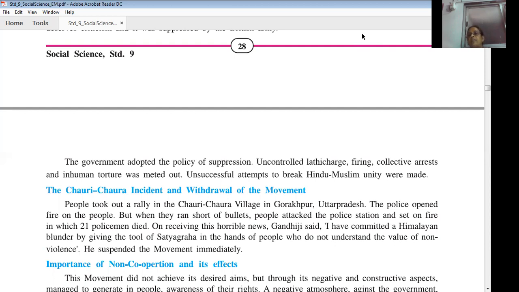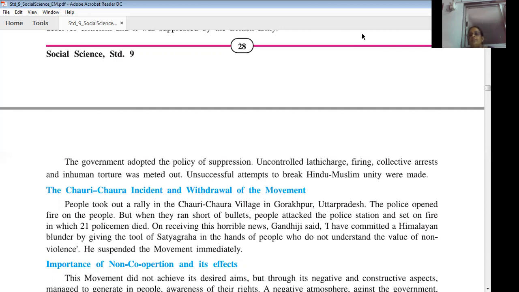Gandhiji's method of struggle was truth and non-violence. So he cancelled the non-cooperation movement.